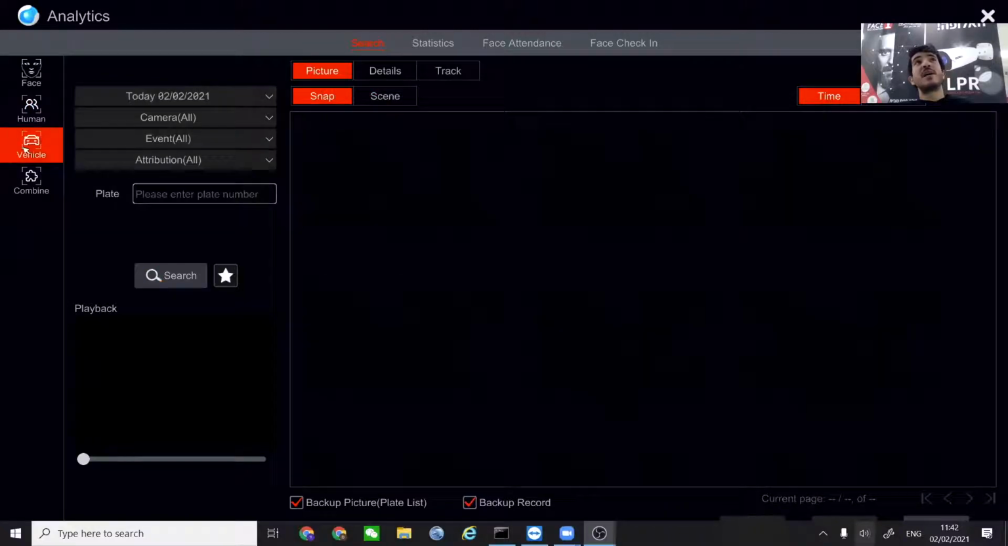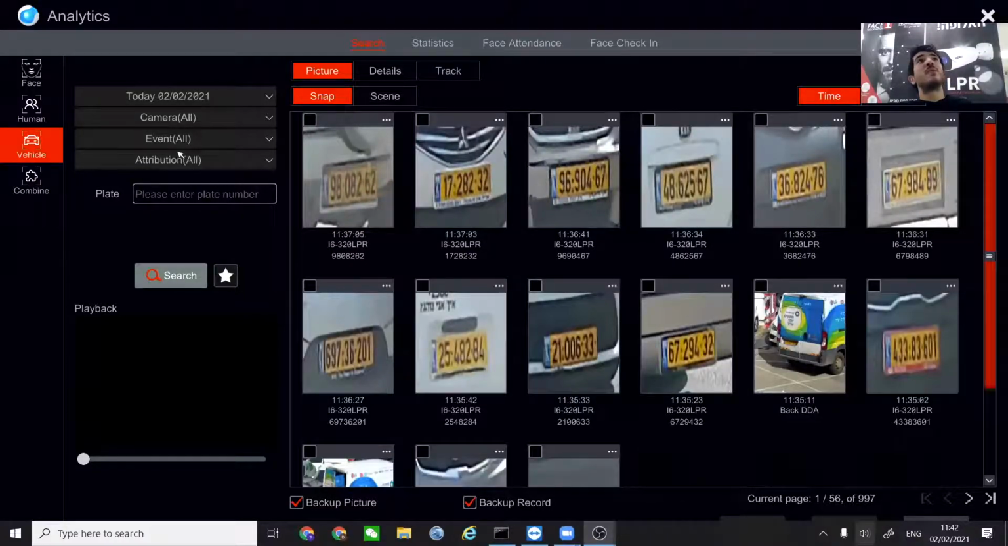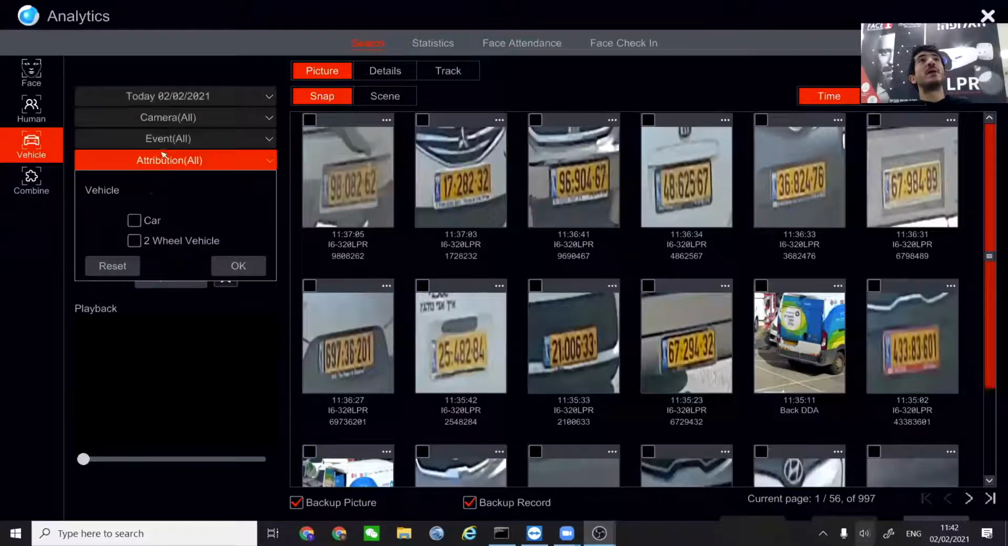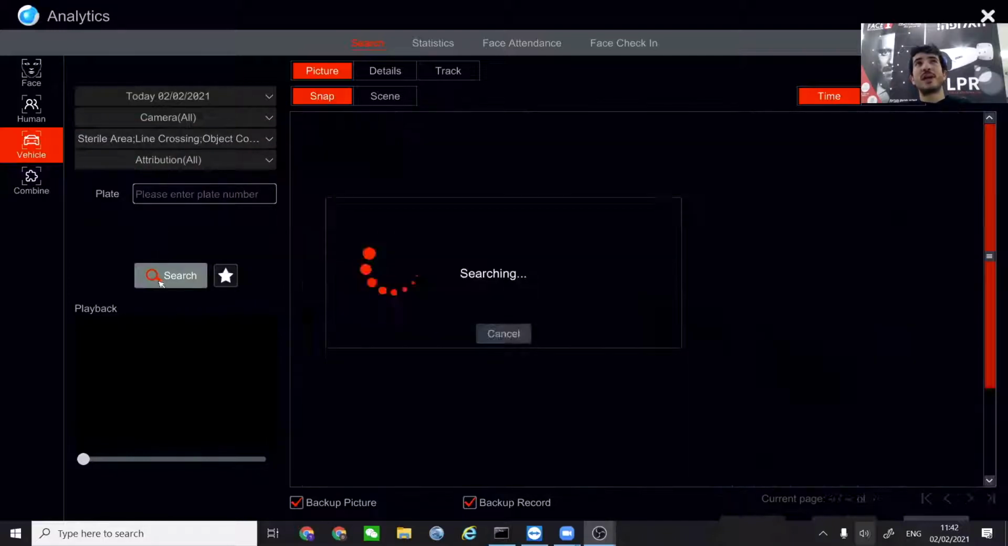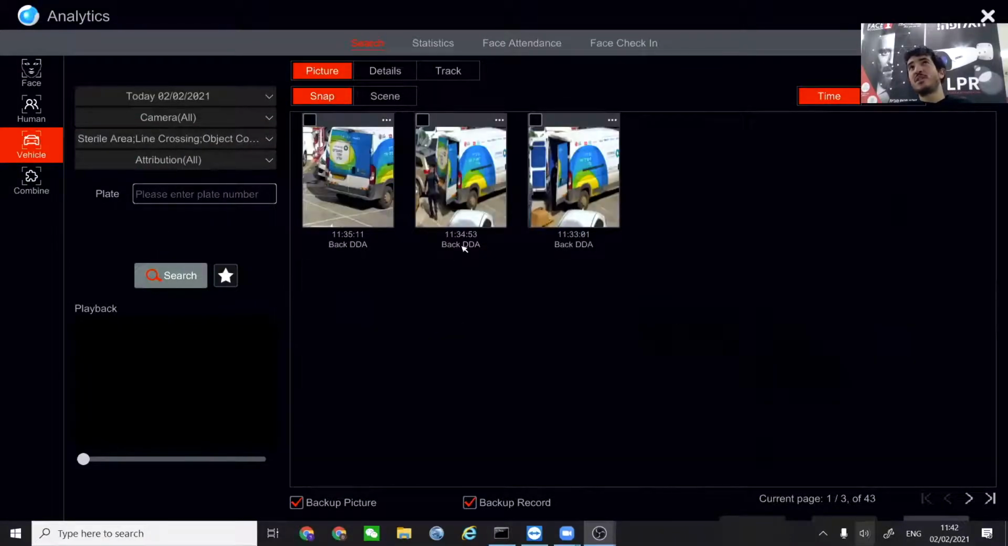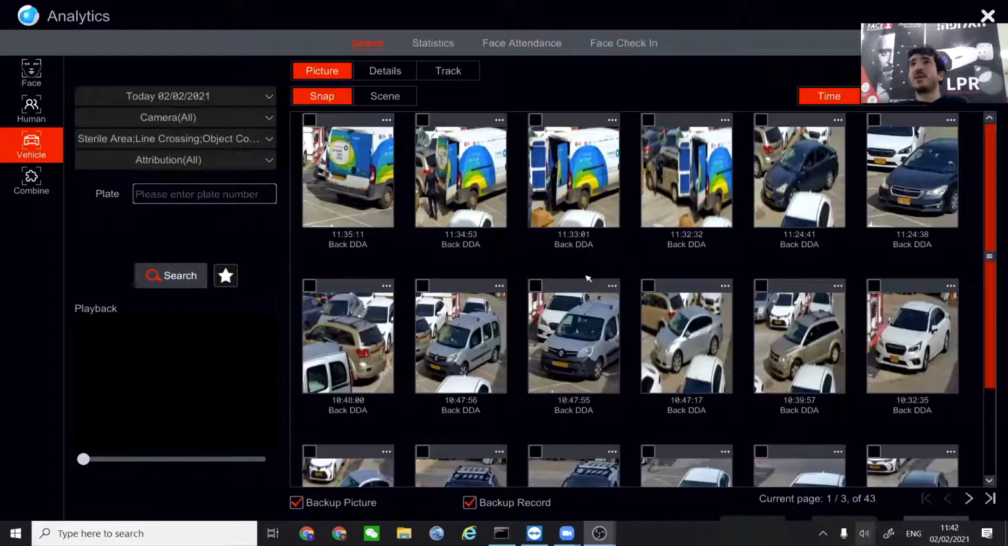Another ability is to search for different vehicles. If you search for a vehicle, just like before, we can press the search button and we will get everything that our cameras recognized as a vehicle. I might want to take out the LPRs, so one second. Okay, of course, we can choose what kind of event we are searching for, whether it's just a vehicle or a two-wheel vehicle or whatever we're searching.